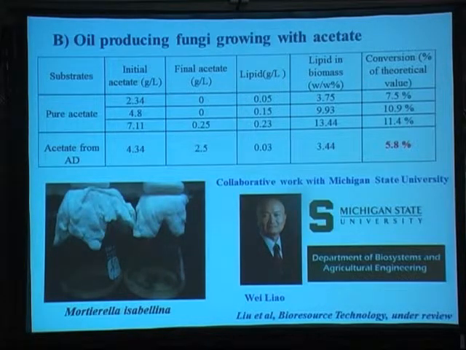So he used this waste acetate to feed this bug, but the result was pretty disappointing, because even our best result was only about 5.8% conversion of the theoretical yield. So the lipid content is very low if you use a natural bug.